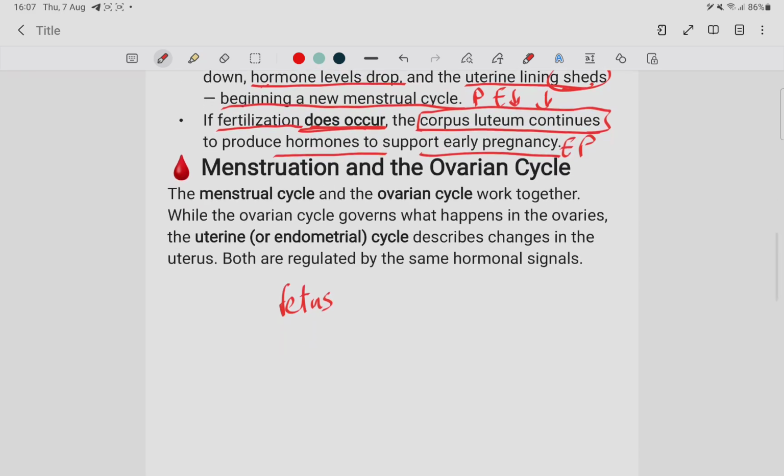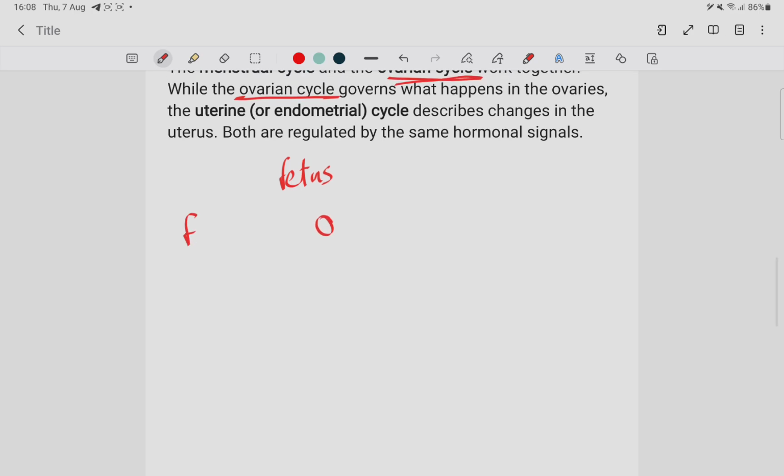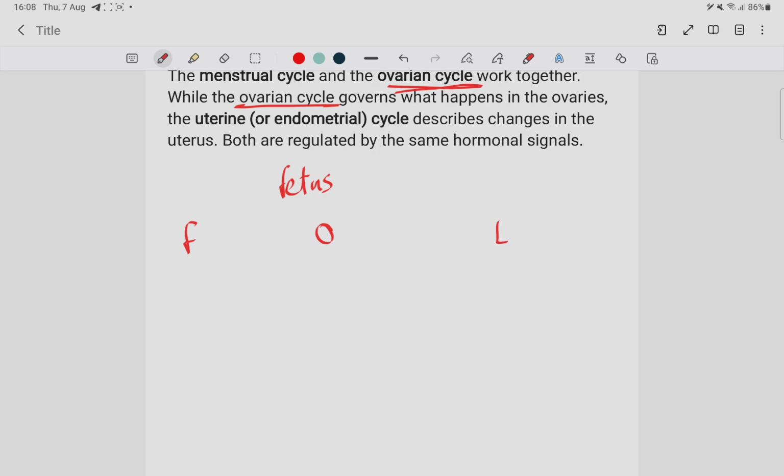Okay, let's talk about menstruation and the ovarian cycle. The menstrual cycle and the ovarian cycle work together, while the ovarian cycle governs what happens in the ovaries. Okay, let's summarize that. There are multiple phases. There is the follicular phase, the ovulation phase, and the luteal phase.